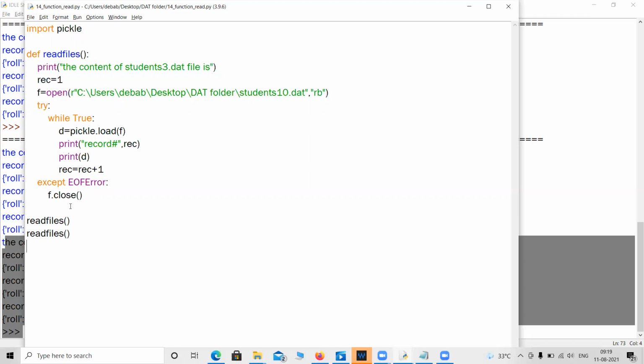You can call this function multiple times. You can even pass some values as an argument as well. Like you can pass a value like the file name. Say a simple thing, file name is equal to, say, you are taking that input from the user, or let me write the program student10.dat, and I'm trying to pass the value